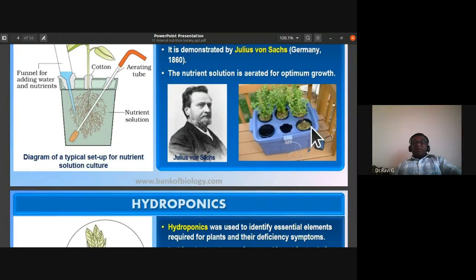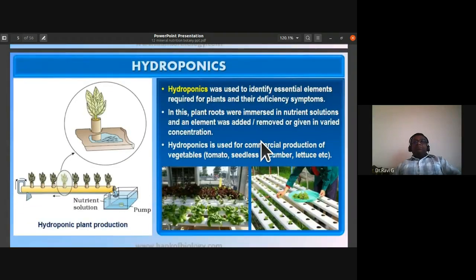Here is another apparatus to show the hydroponics culture. Hydroponics initially was used to identify essential elements that were required for plants and their deficiency symptoms. If you have to study deficiency symptoms, it is very difficult to deprive a nutrient in the soil, but you can do the same in hydroponics.